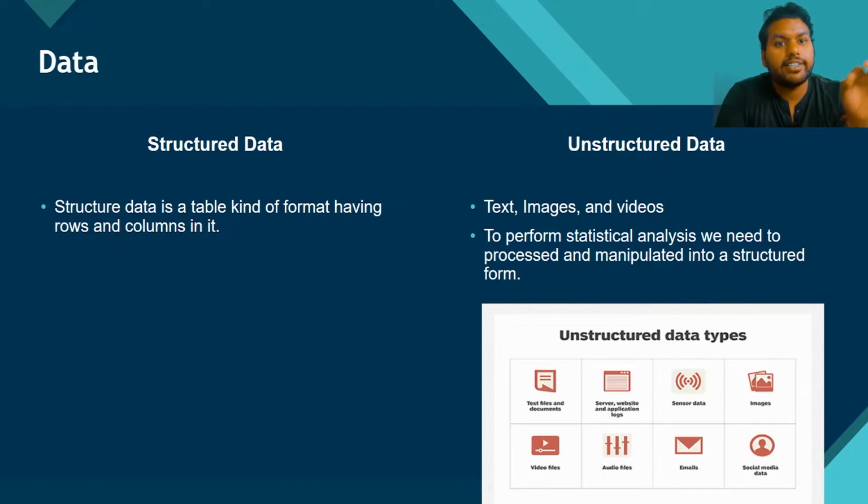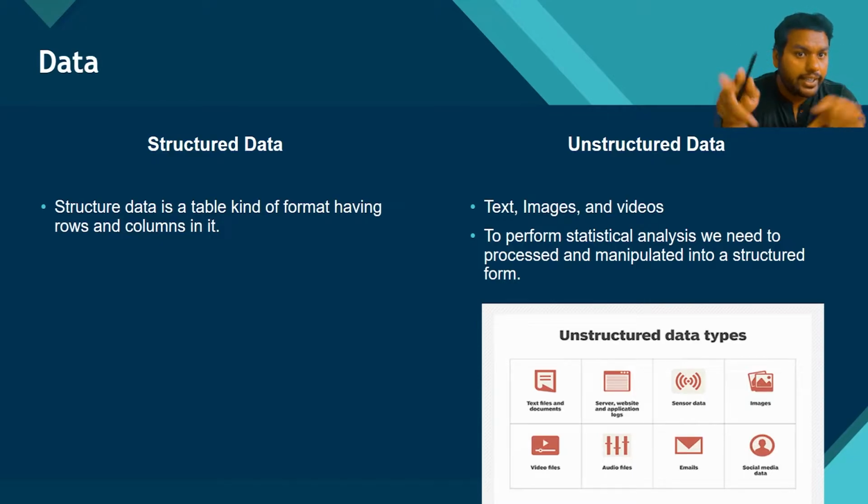Structured data is data which comes in rows and columns. We can say data which comes in matrix form, or in a table form, is structured data. But can any video come in table form? The answer is no. Can any image come in table form? The answer is no. So images, audio, voice, IoT, these are unstructured data.